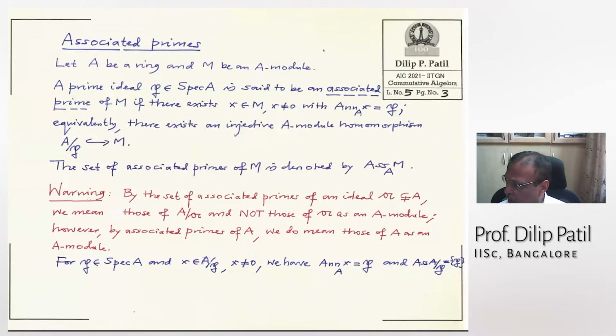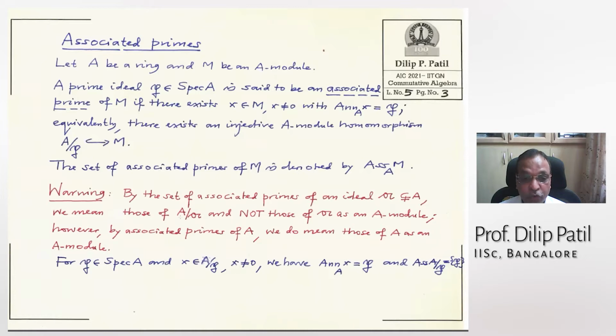This is also a little bit of abuse of notation or language. So when we say the set of associated primes of an ideal A, we mean the associated primes of the module A/A and not those of A as an A-module.